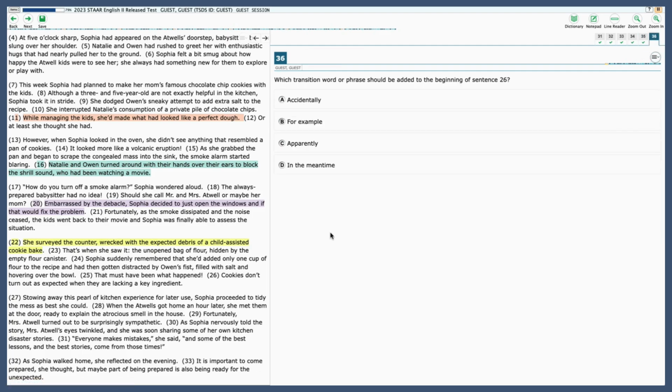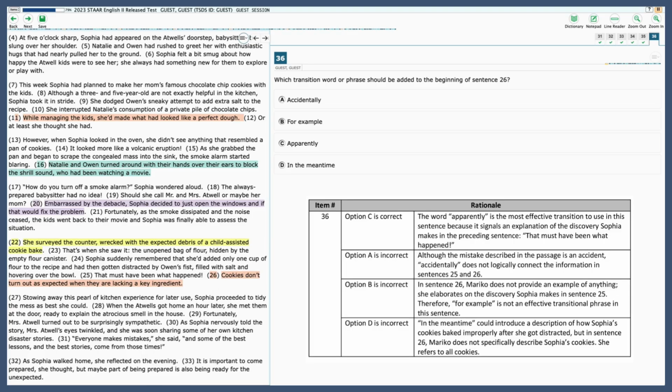All right, 36. Which transition word or phrase should be added to the beginning of sentence 26? All right, 26. Cookies don't turn out as expected when they are lacking a key ingredient. So here first she's talking about how to remember what happened, and she figures out that they're missing the ingredients. So that must be what happened. So okay, how are we going to transition into this? Well, the cookies don't turn out. So let's first look at A and see how that sounds.